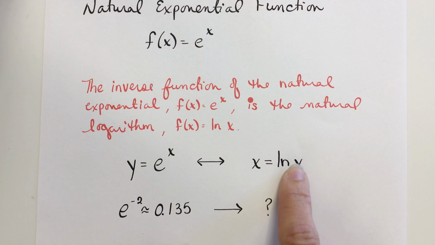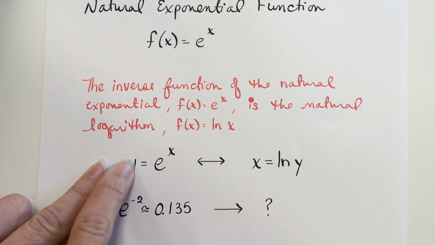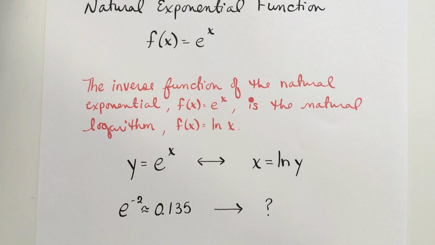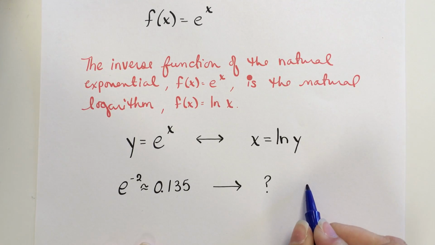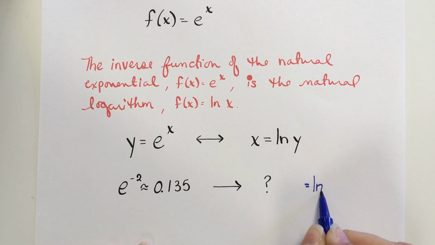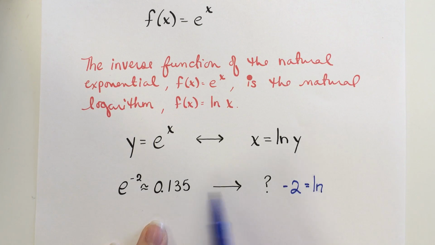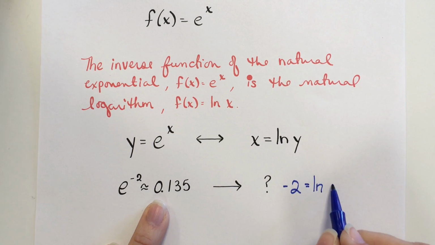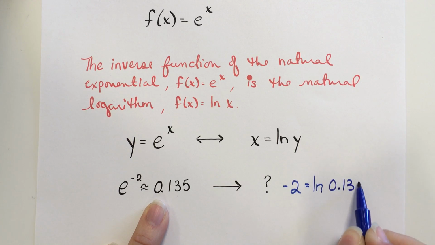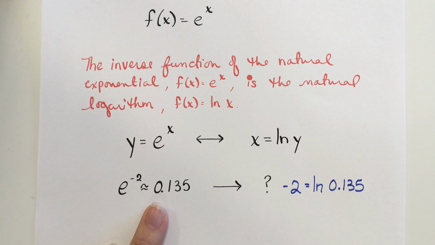And then what you use as your argument for your natural log is going to be what the exponential was equal to. So you just need to memorize where the y goes and where the x goes. Like this example I have here, if I were to change this over, you could put your equal and put your ln. My exponent is -2, so that's what the ln will have to be equal to, and the 0.135 is what would be used as the argument for that natural log.